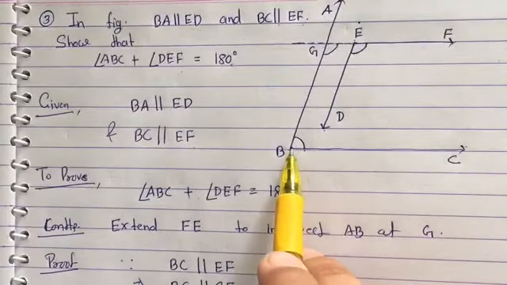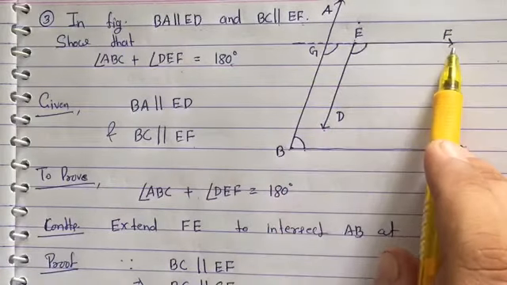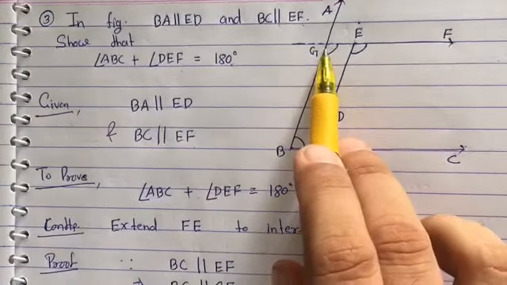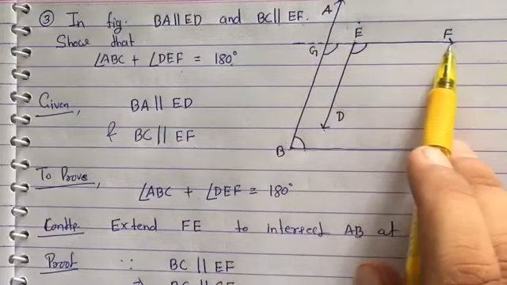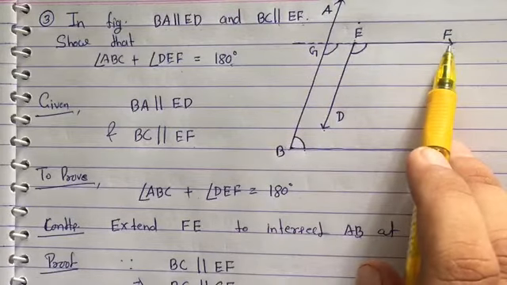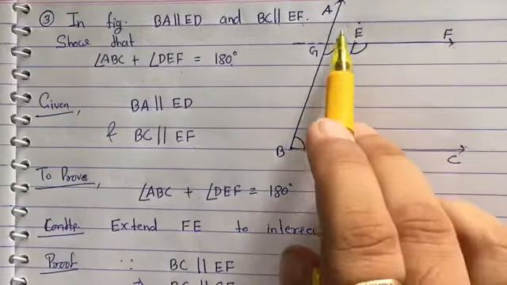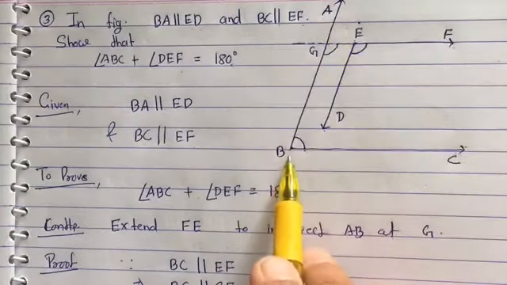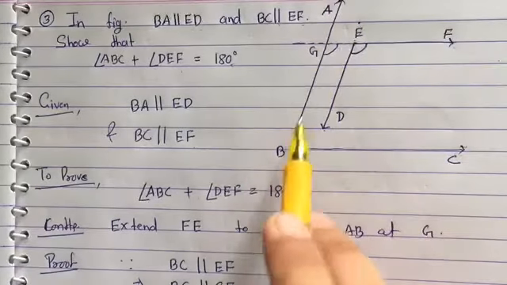Here it is given that this BC is parallel to EF, and now we extended EF up to the point G. So we can say BC is parallel to GF also. And if BC is parallel to GF, then this AB works as a transversal.